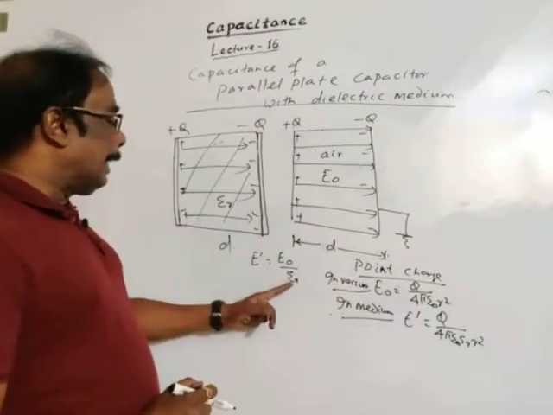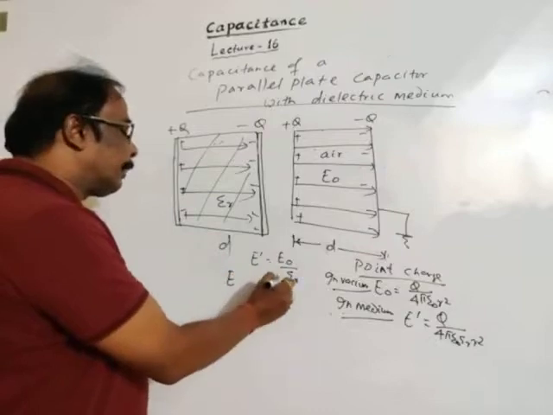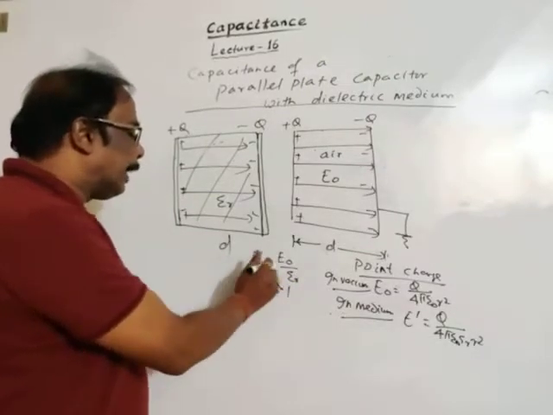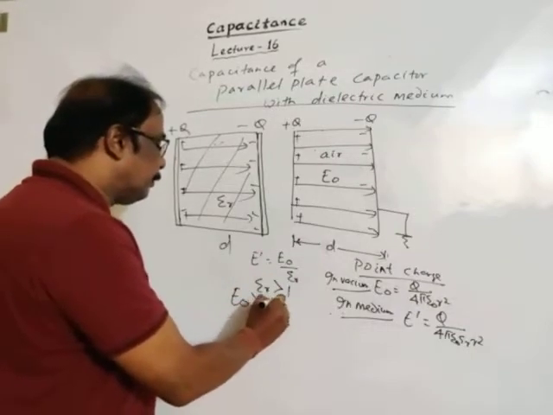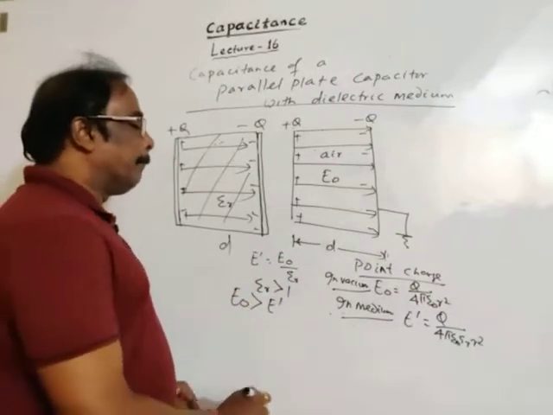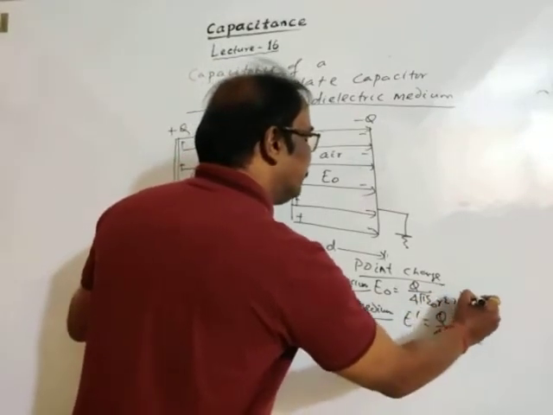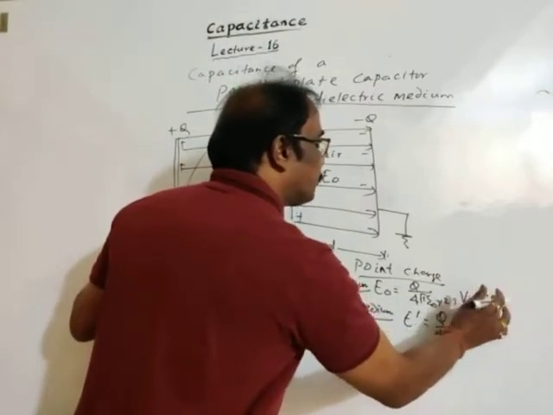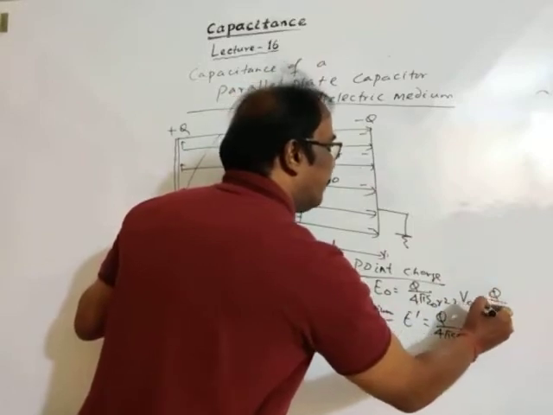For a dielectric medium, epsilon r is greater than 1, for insulating or dielectric medium. So E naught is greater than E dash. Similarly, the potential in vacuum for a point charge is V naught equals K Q by R. In place of K, we can write 1 by 4 pi epsilon naught.